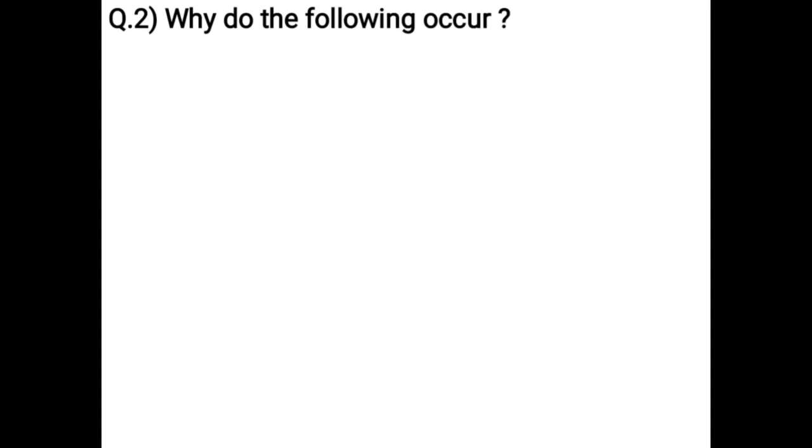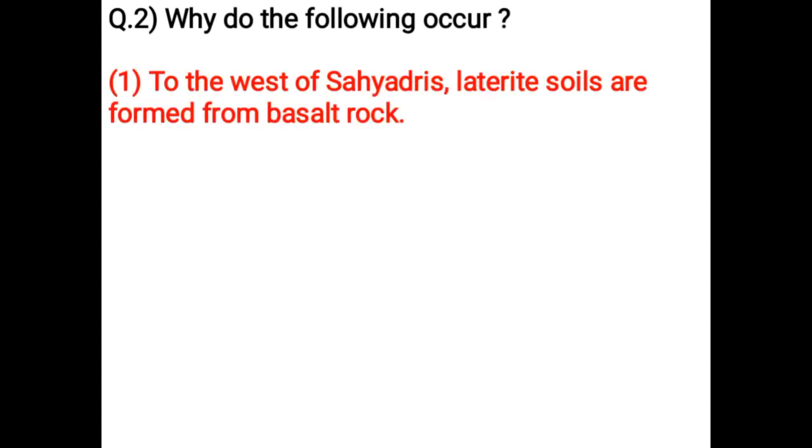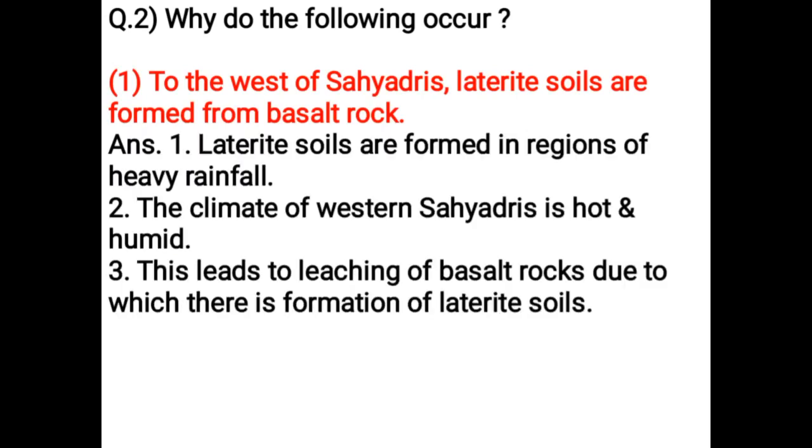Why do the following occur? To the west of Sahyadris, laterite soils are formed from basalt rock. Laterite soils are formed in regions of heavy rainfall. The climate of western Sahyadris is hot and humid. This leads to leaching of basalt rocks, due to which there is formation of laterite soils.